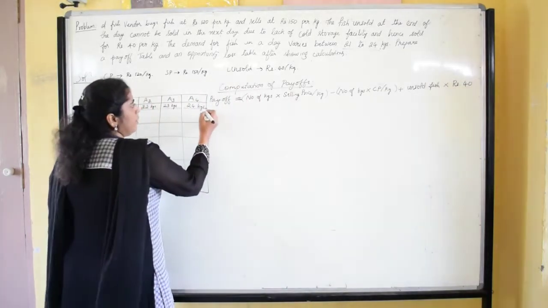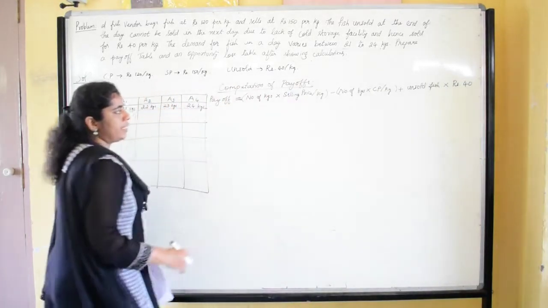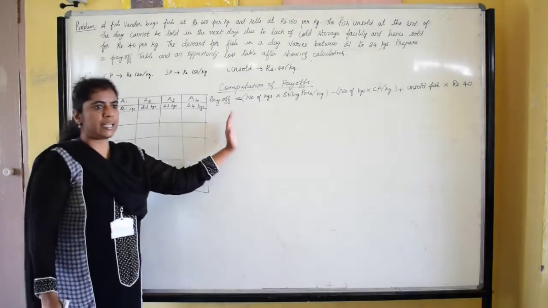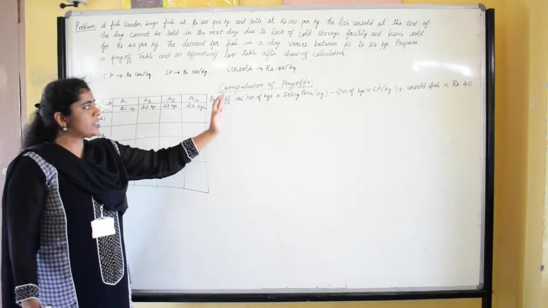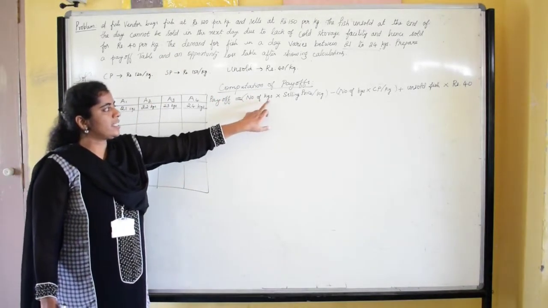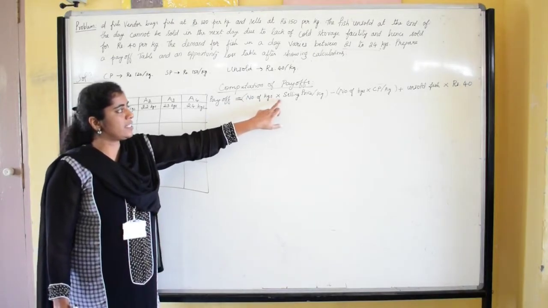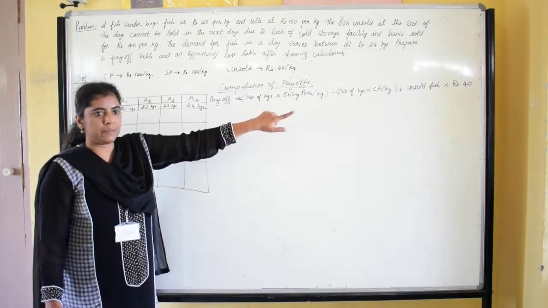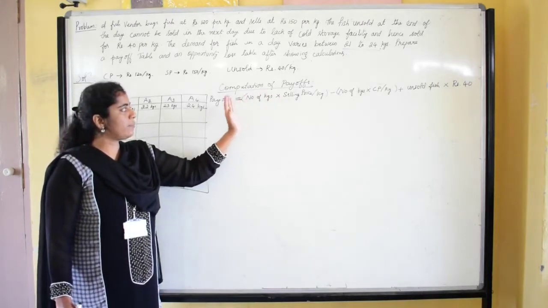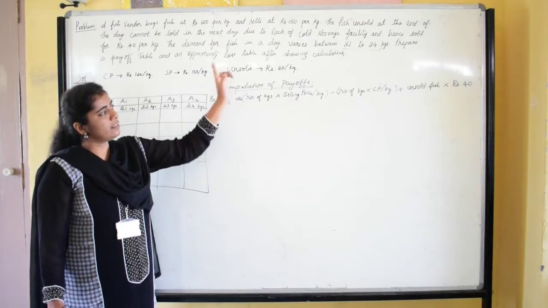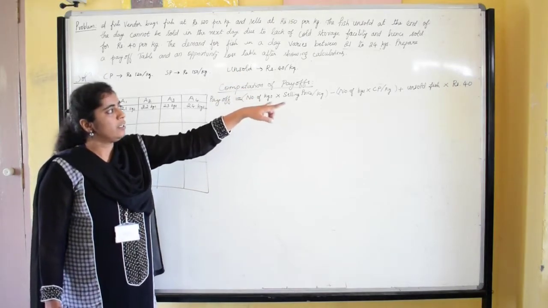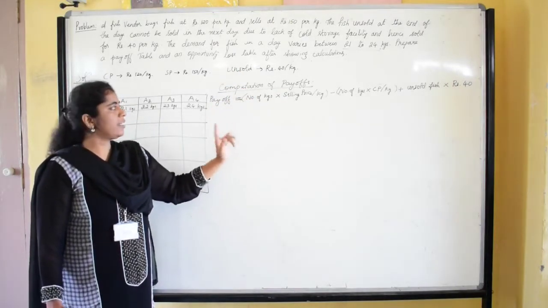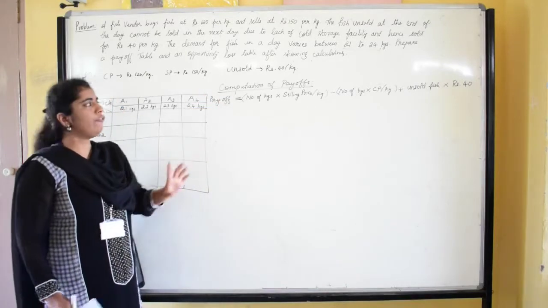So here, for the payoff table, we write the formula. We know profit is equal to selling price minus cost price. So number of kgs into selling price per kg minus number of kgs into cost price per kg. When you calculate this, you get profit. With that profit, the leftover fish sold at rupees 40 will be added, and we will get the total payoff value.